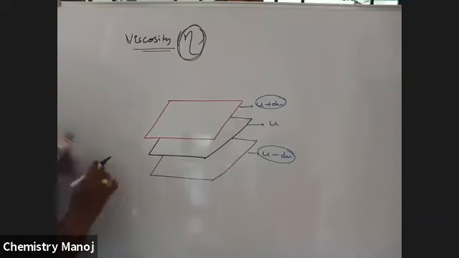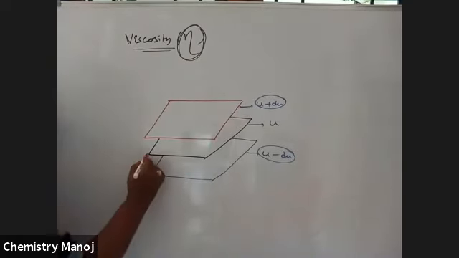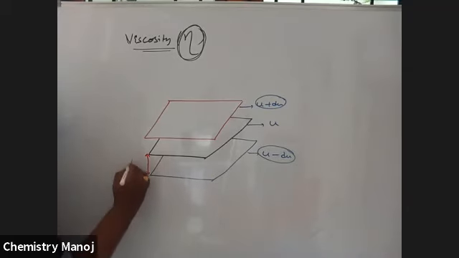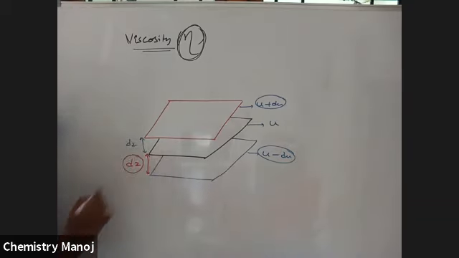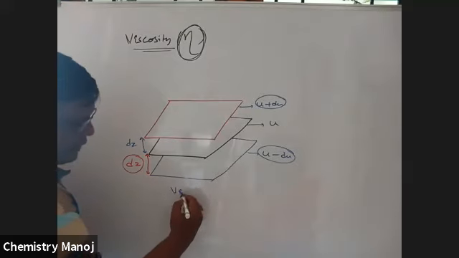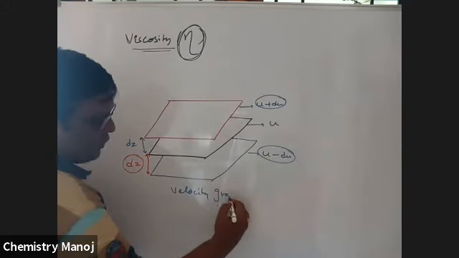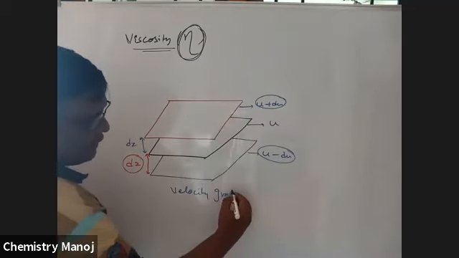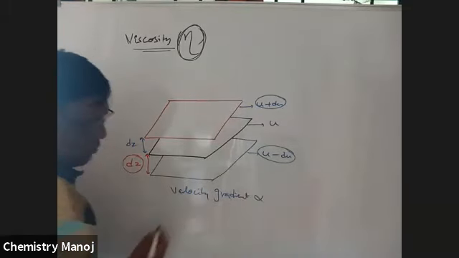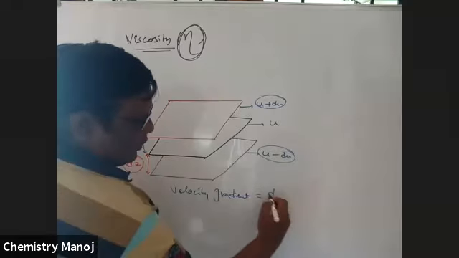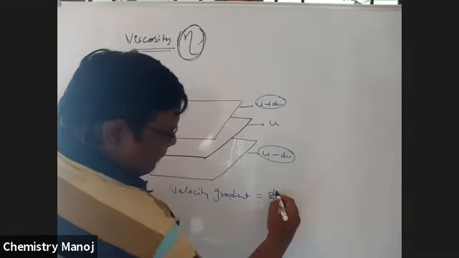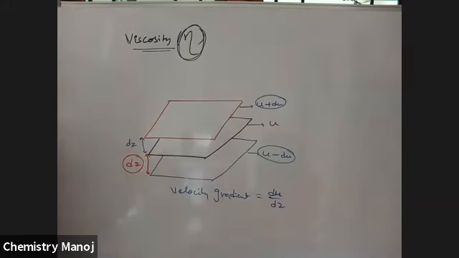Now the distance between these two layers, let it be dz. Next, here also the distance between these two layers is dz, so they are equidistant. Now viscosity, that is the velocity gradient, the gradual decreasing or increasing, is equal to du by dz and directly proportional to du by dz.